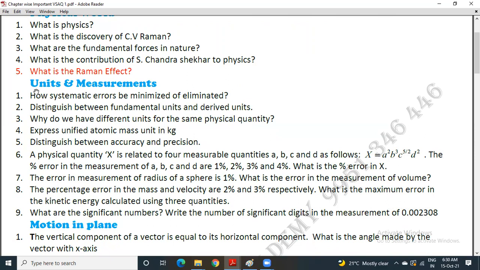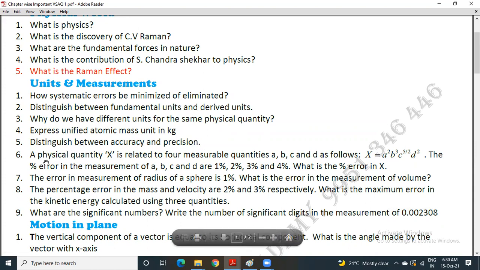Next, from the next chapter, that is units and measurements, these are the questions prepared. First question is, how can systematic errors be minimized or eliminated? Second question, distinguish between fundamental units and derived units. Third question, why do we have different units for the same physical quantity? Fourth, express unified atomic mass unit in kg. Fifth, distinguish between accuracy and precision.